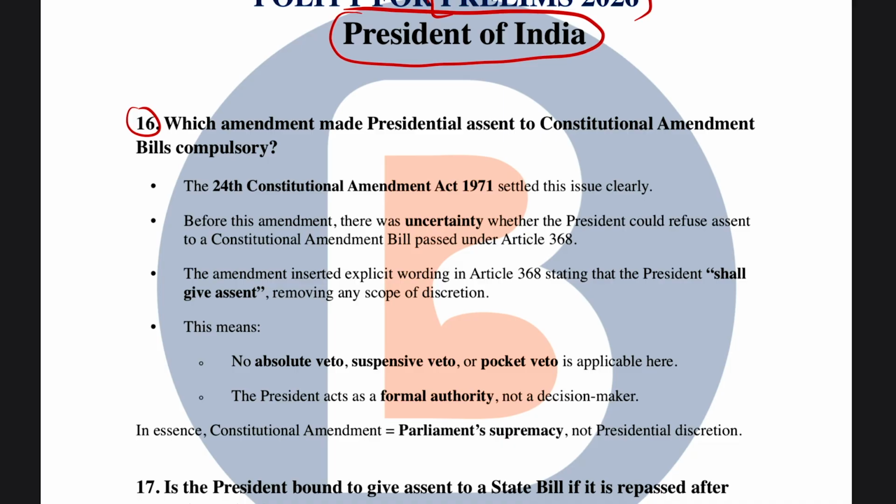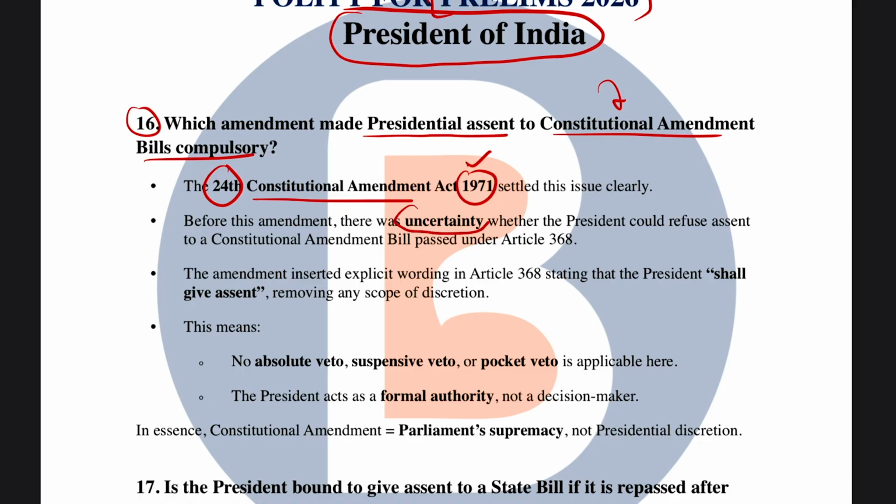The question goes, which amendment made presidential assent to constitutional amendment bills compulsory? Well, the answer is the 24th Constitutional Amendment Act in the year 1971 made the presidential assent compulsory for any constitutional amendment act.